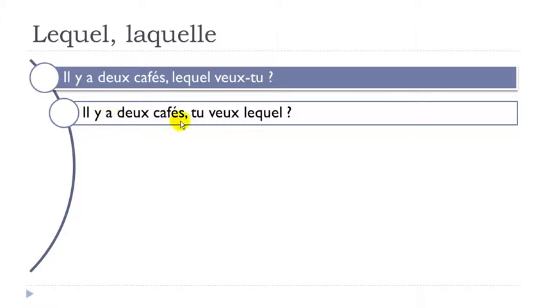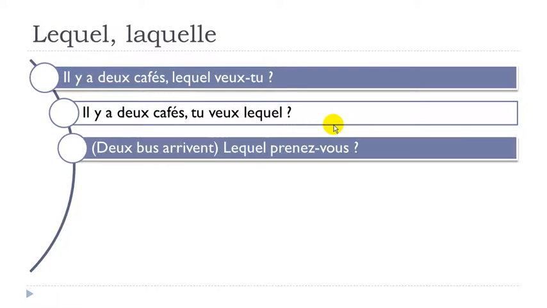But then if you speak normally, it's possible to put the order a bit differently. So, il y a deux cafés. So this doesn't change, of course. Tu veux lequel? All right, so you just keep the normal order. So you've got the subject here, you've got the verb here, and then you put lequel at the end, okay? Tu veux lequel? All right, meaning is the same, but then it's better to use this second form orally and if you've got to write, then use this first form, okay?